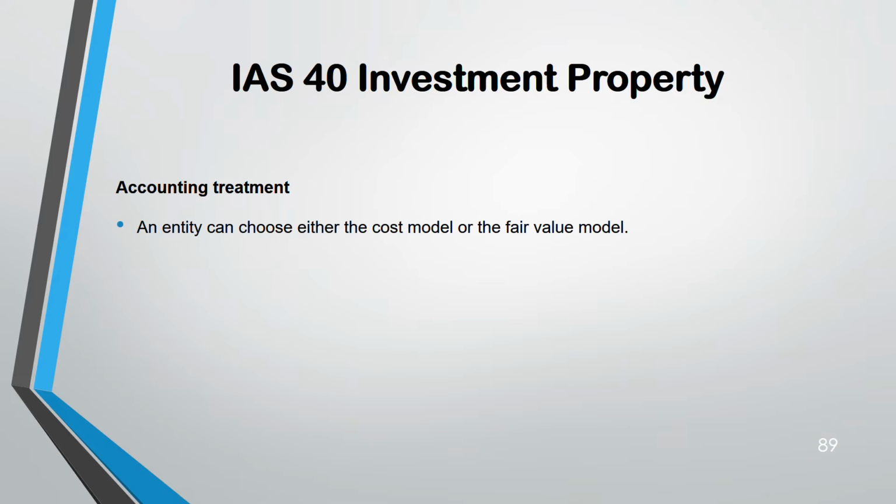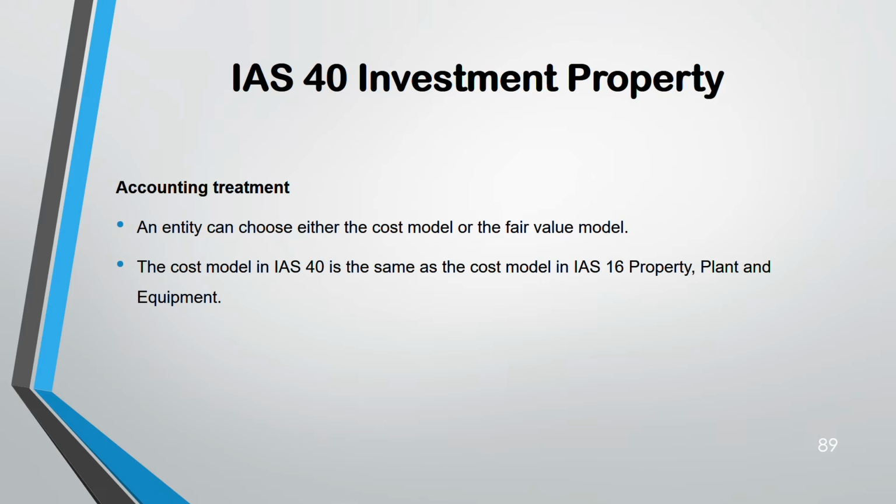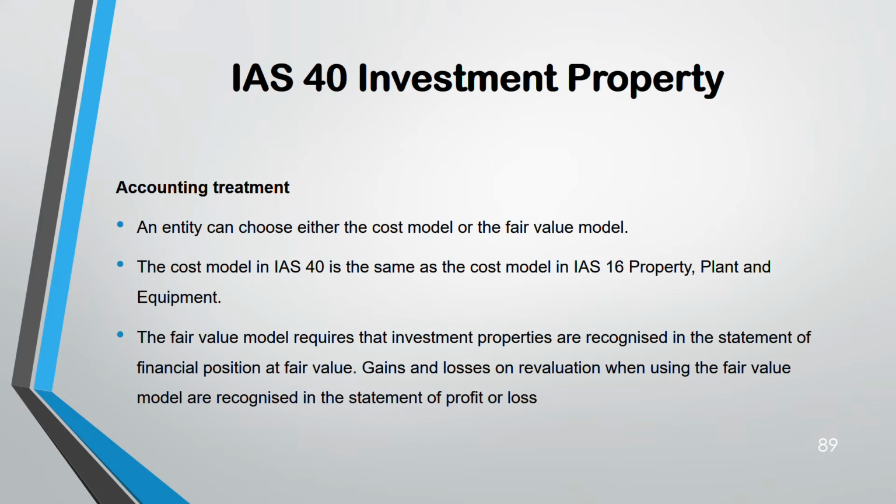Accounting treatment is initially you have a choice, cost or fair value. The cost model is the same as IAS 16. And what about the fair value model? The difference between the fair value model compared to IAS 16 is any gains and losses on revaluation go to profit and loss. But in IAS 16, gain and loss on revaluation goes to other comprehensive income. That is the only difference.